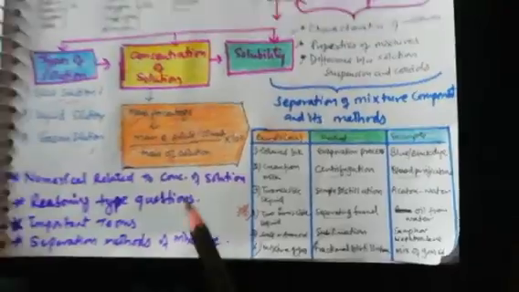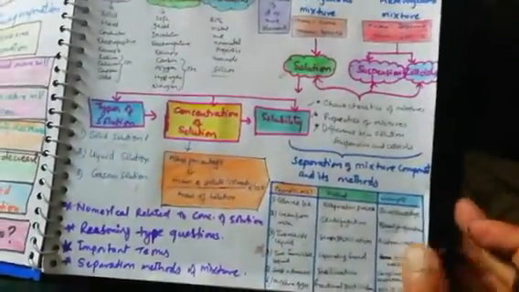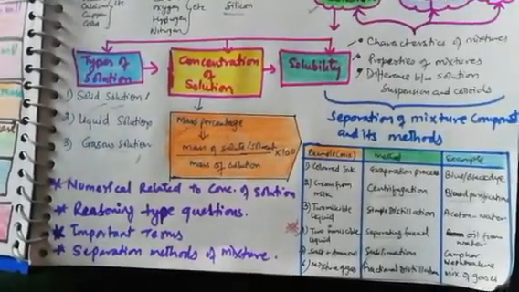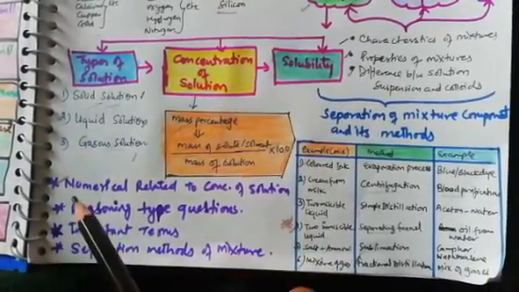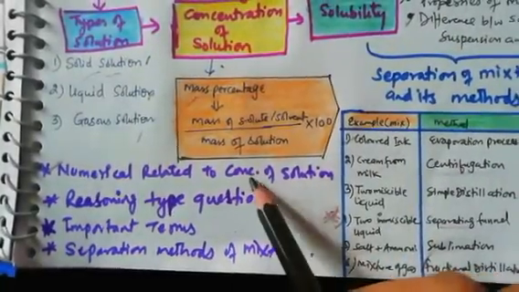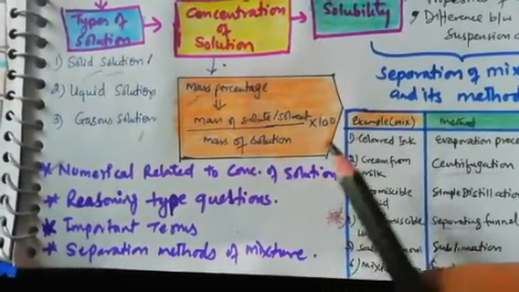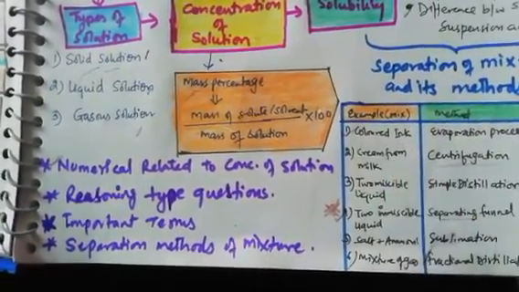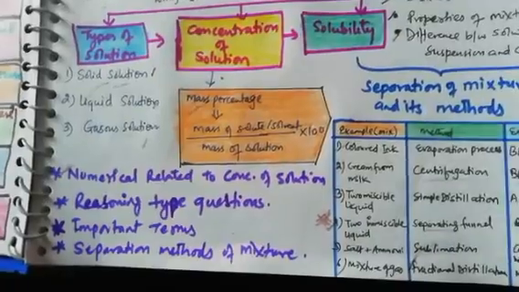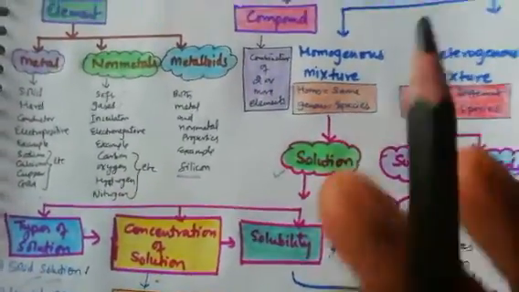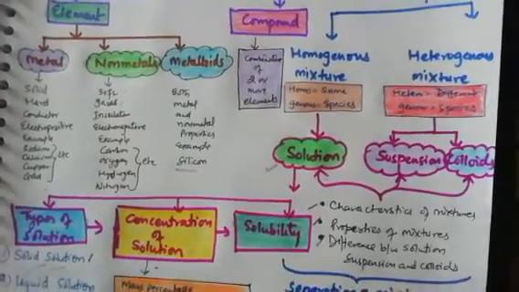So this is all about this chapter. Now some important things we need to take care of before starting this chapter. Number one, numericals related to concentration of solution come in the exam. Reasoning type questions are there, and important terms and separation methods especially. So please pay attention seriously in each and every class, in each and every digital class.